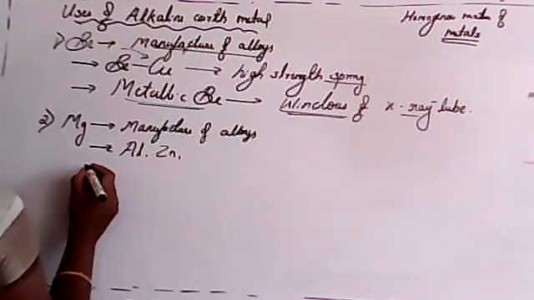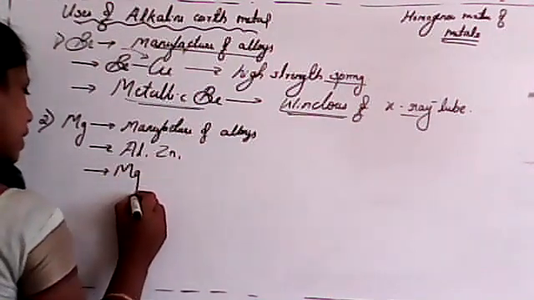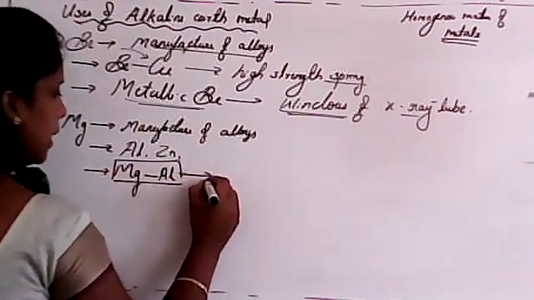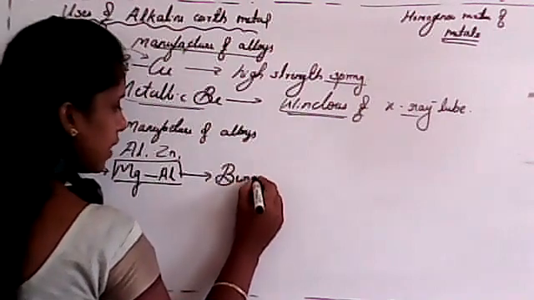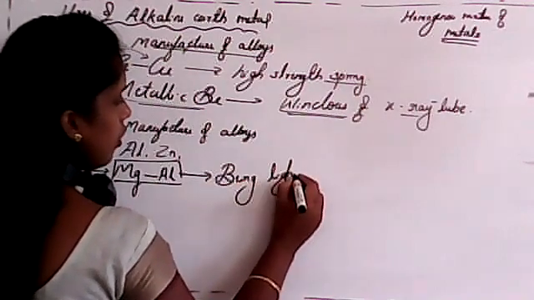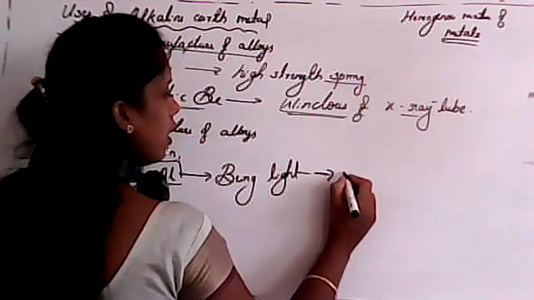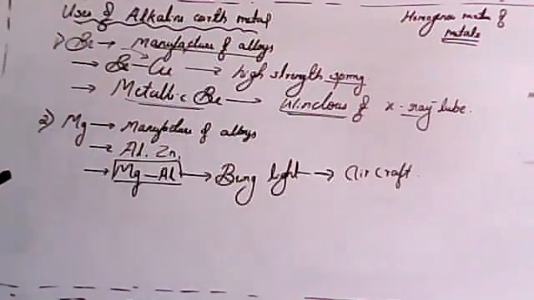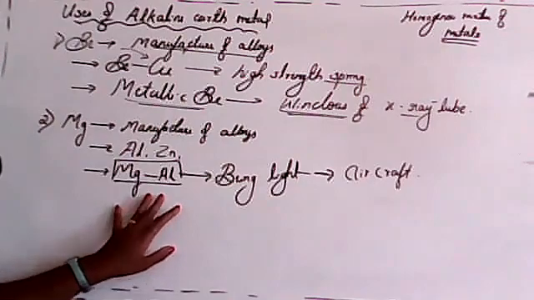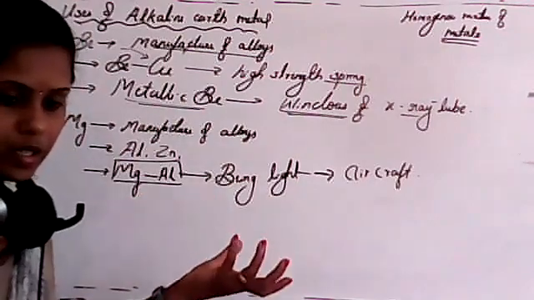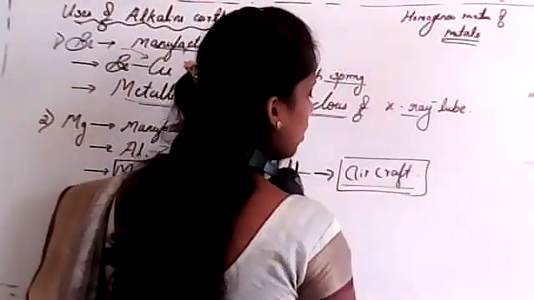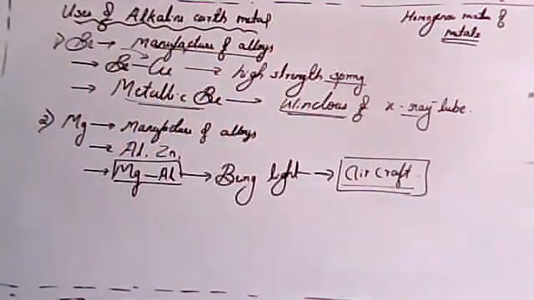Okay, so here magnesium with aluminum forms alloys that are light. See, being light, these are very light. So that's why these are used in aircraft constructions. Clear? So magnesium and aluminum alloys, being light in weight, are used in aircraft constructions.